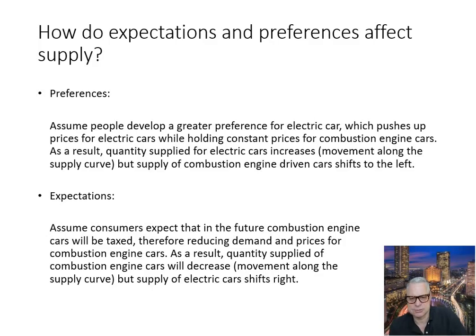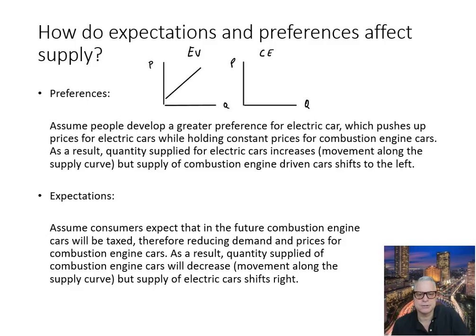Okay, so let's disentangle that. So we have essentially two markets. Okay, so here's one. Okay, here we have EV, and here we have combustion engine cars, and here we have a supply function.